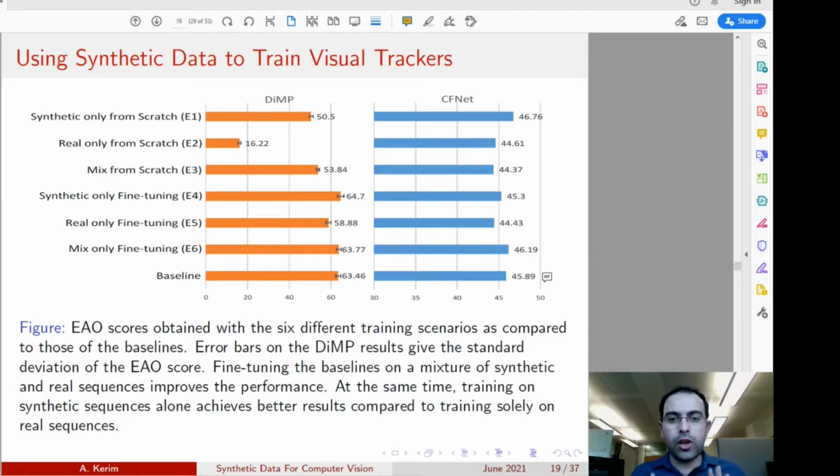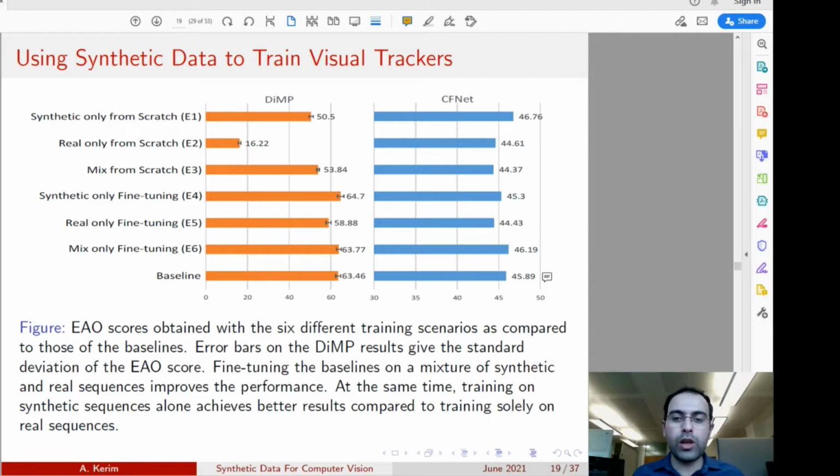Now, for training, we train on synthetic data. We train on our data from scratch, as done in E1, E2, and E3 experiments. At the same time, we do fine-tuning on the baselines that are provided by the authors, as shown in E4, E5, E6.